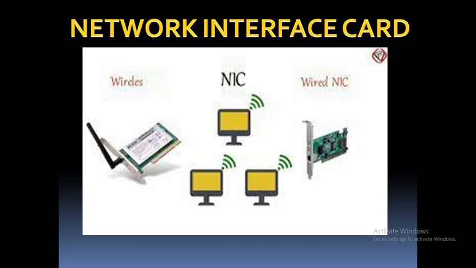Now today we discussed only what a computer network is, what the advantages of distributed processing are, and what the components of a computer network are. In the next videos we will discuss the uses of computer network and the different parts of computer network which are used in computer networks. We will discuss these in further videos.